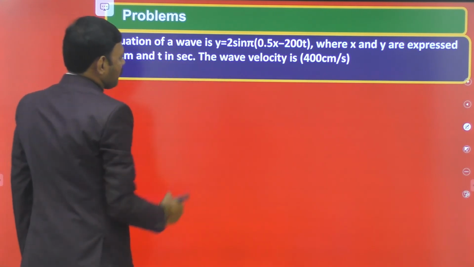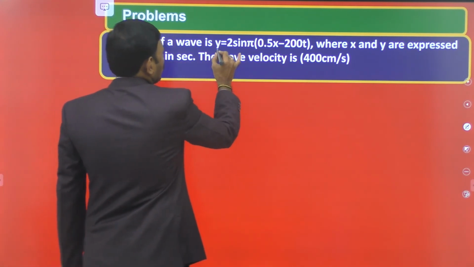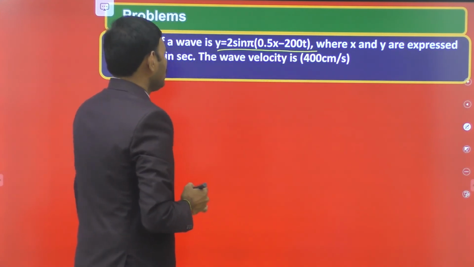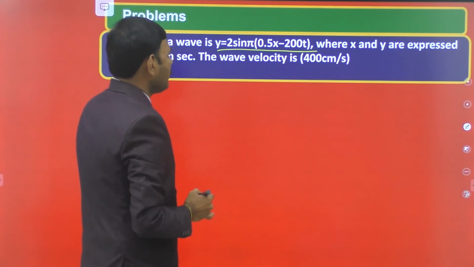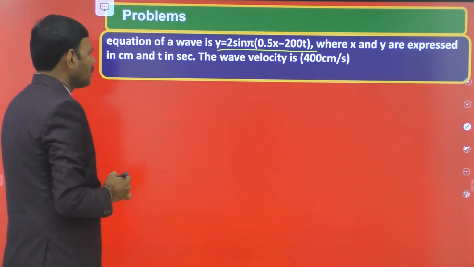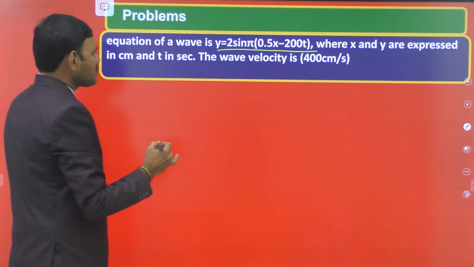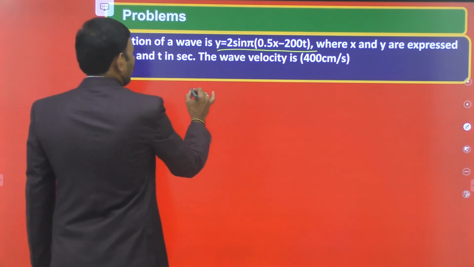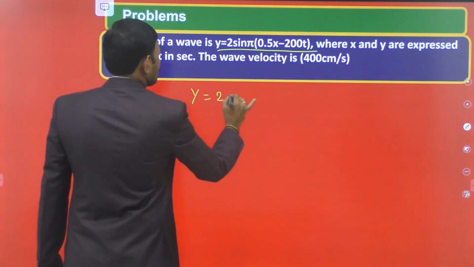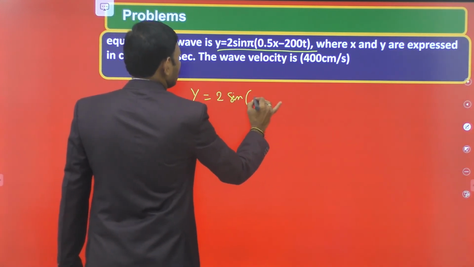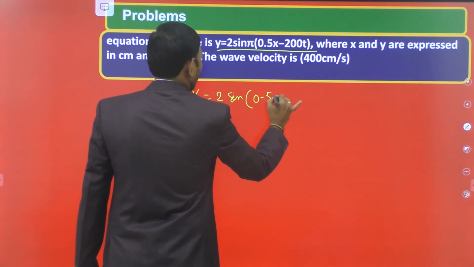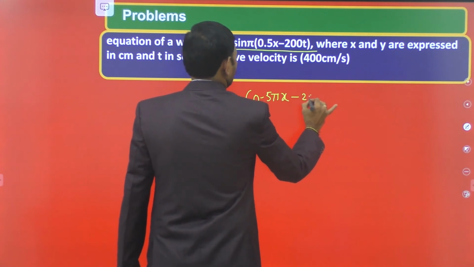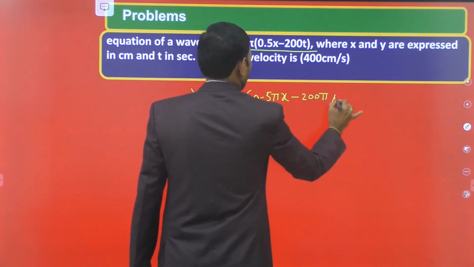The equation of a wave is given by y is equal to 2 sine pi of (0.5x minus 200t), where x and y are expressed in centimeters and t is in seconds. Wave velocity is? Here y is equal to 2 sine, take pi into the bracket: 0.5 pi into x minus 200 pi into t.